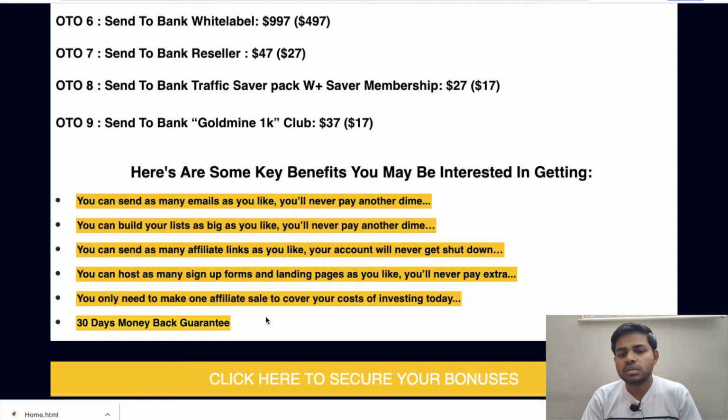So guys, if you think that this software is not working for you or you want your money back, then you can also refund this software and get your money back within 30 days guys. So these all are the key benefits of this software, Send to Bank, guys.